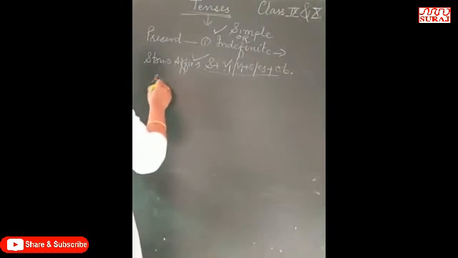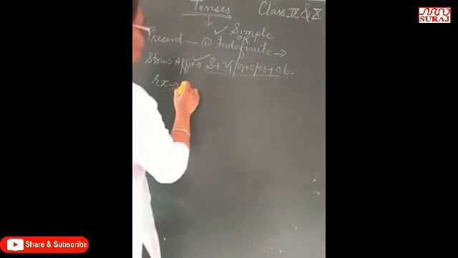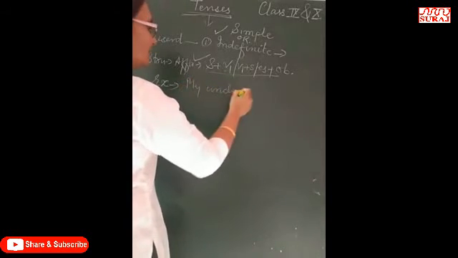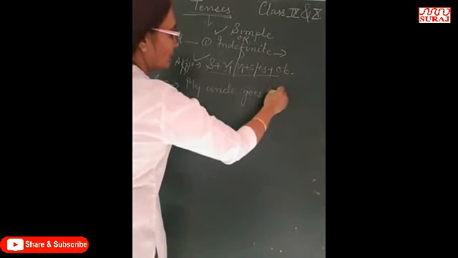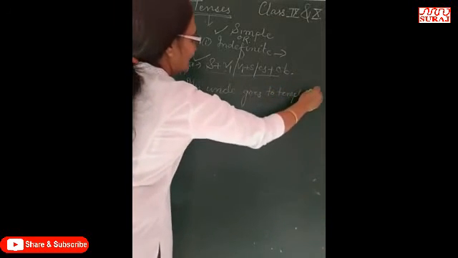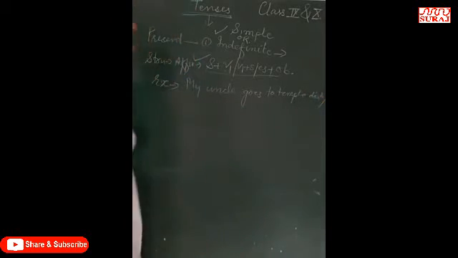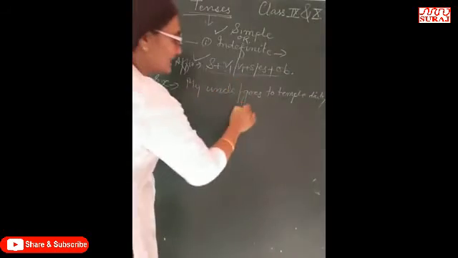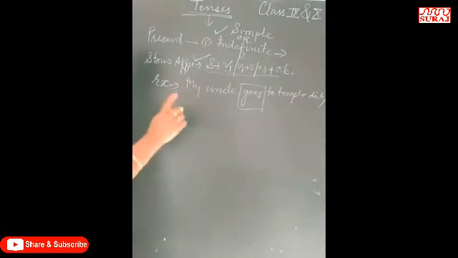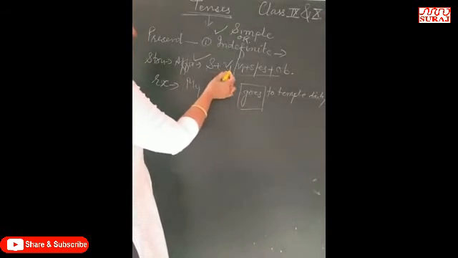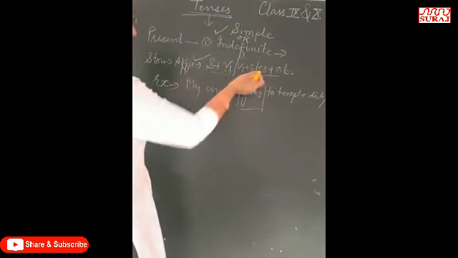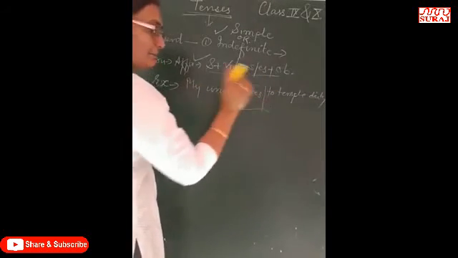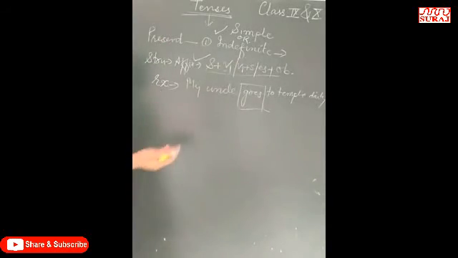Look, example. My uncle goes to temple daily. Here, first of all, catch the verb. We will look at the verb: goes, V1 plus es. It means what I told you in the structure. In structure, what did we see? That we will find V1 or V1 with s or es, right? Here we have got V1 with s or es. So it means it is present indefinite. First thing. And secondly, daily.